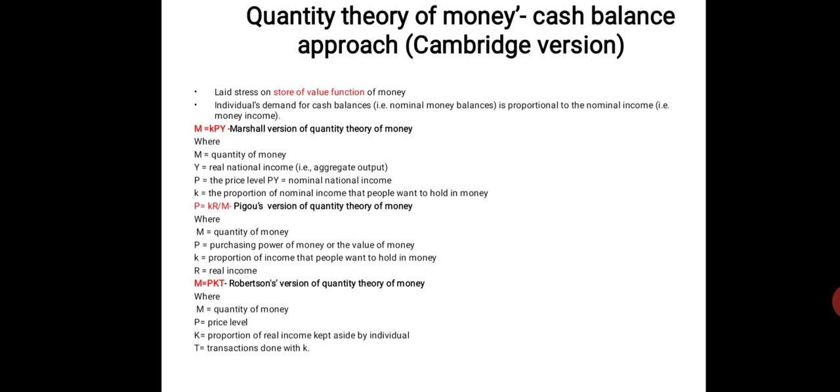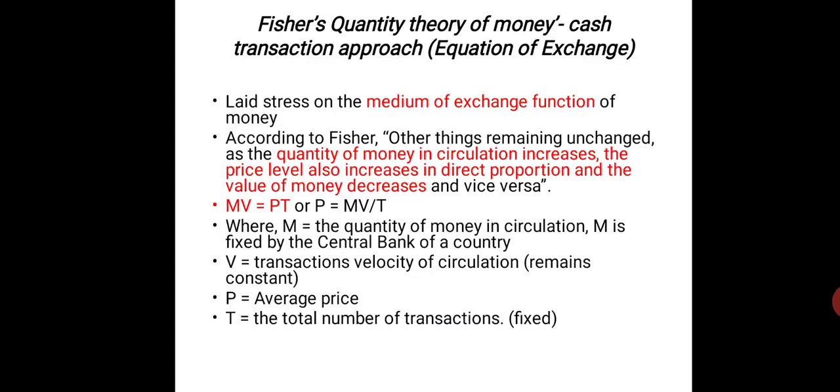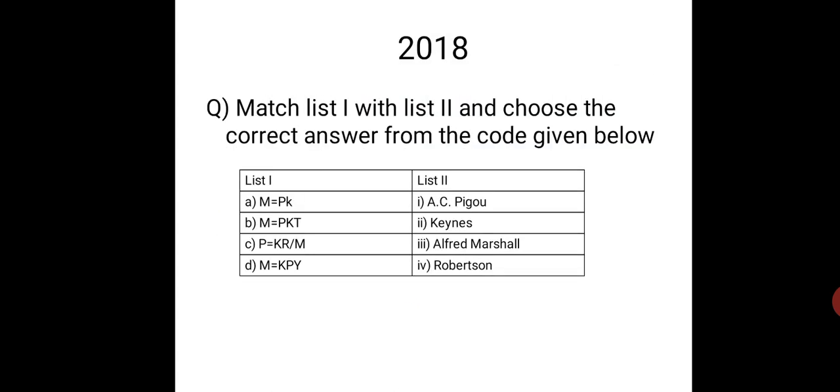The next version under Cambridge is Robertson, where M equal to PKT, where T is transactions and K is the amount of real income that is kept aside by people to do the transactions. Now you can easily match the following from the code. So the answer is 4, where A equal to 1, B equal to 4, C equal to 1, and so on. You can easily match once you understand the theories.